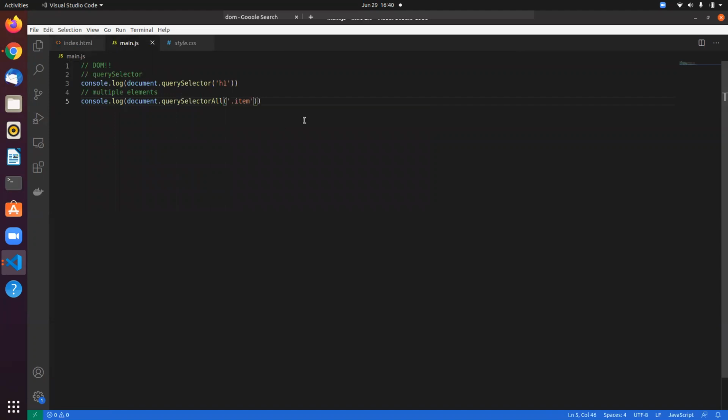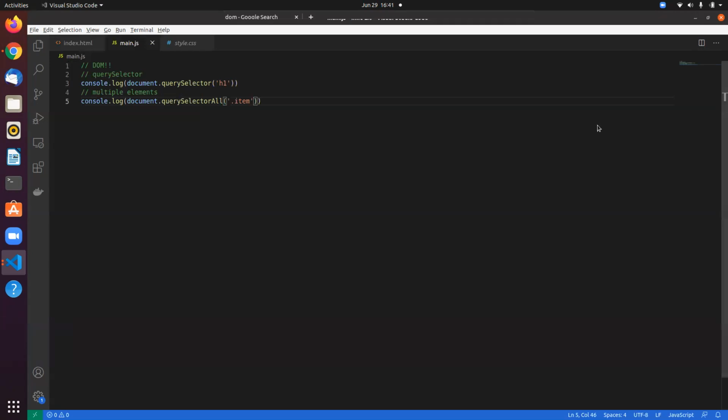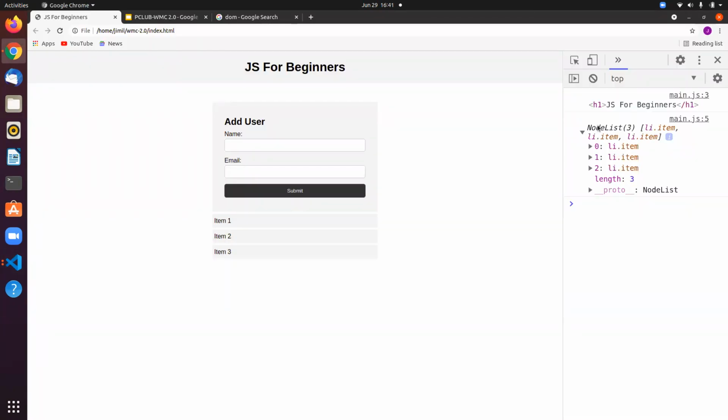If I refresh this, it gives me a NodeList, with an entry for each and every element. This NodeList that it gives out, you can consider it an array. It is really similar to an array, so all the methods that we learned about arrays, you can easily apply on this NodeList.